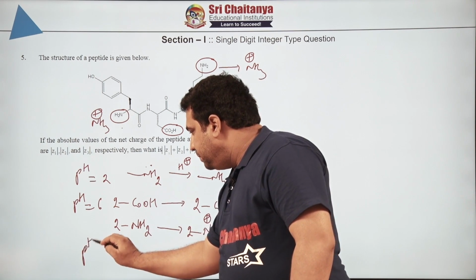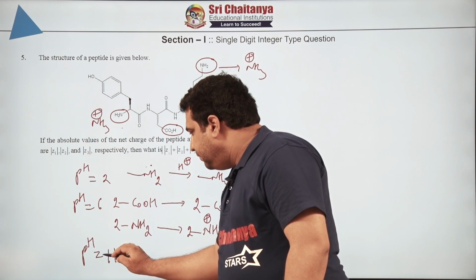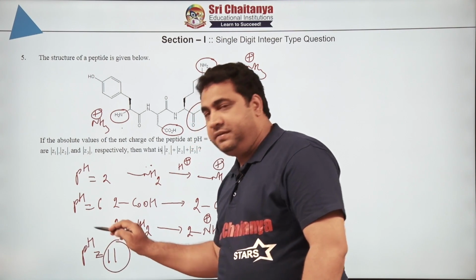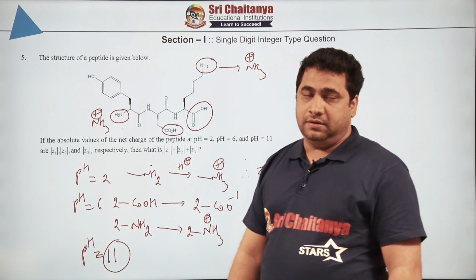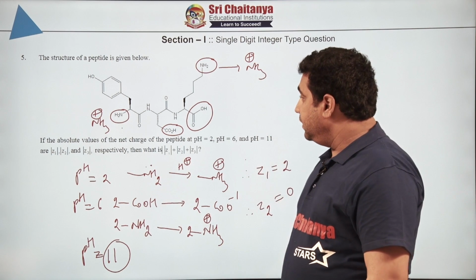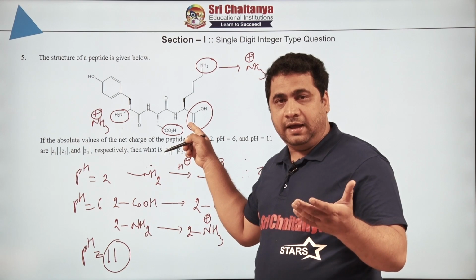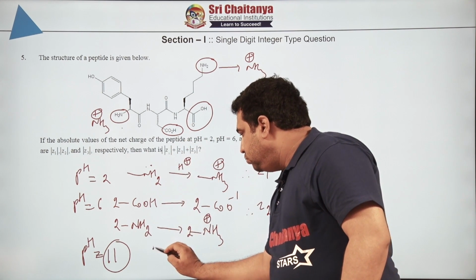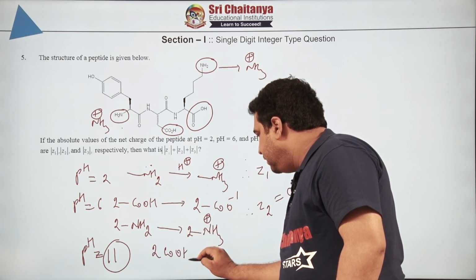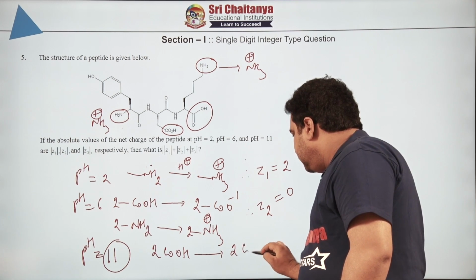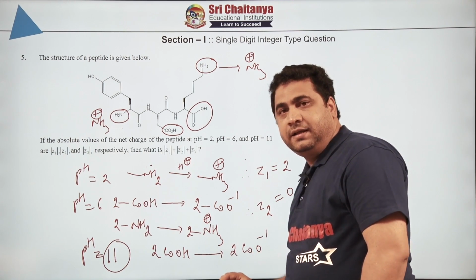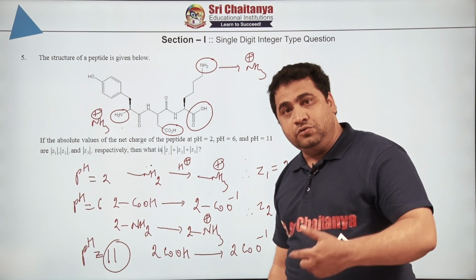Now, coming to Z3, how much is the pH the next one is saying? 11. When pH is equal to 11, we know that it is a very high basic pH, very highly basic, and we know that carboxylic acids are strong acids. So, strong acids will react in highly basic medium, and the 2 carboxylic acid groups COOH will get converted to what? COO minus. Are you following? And the NH3 plus will lose their proton. Why?